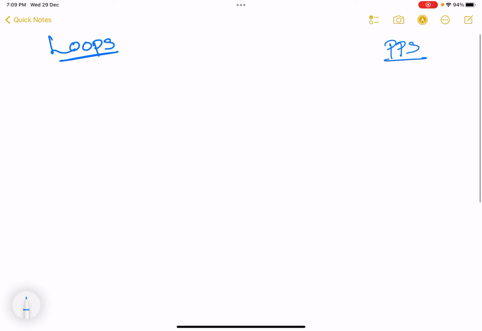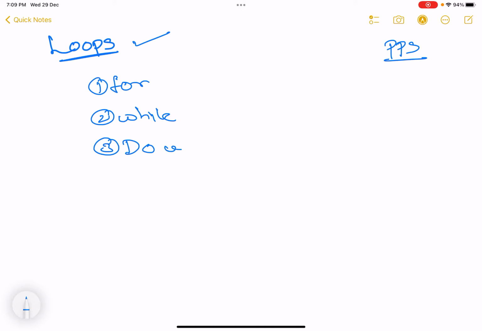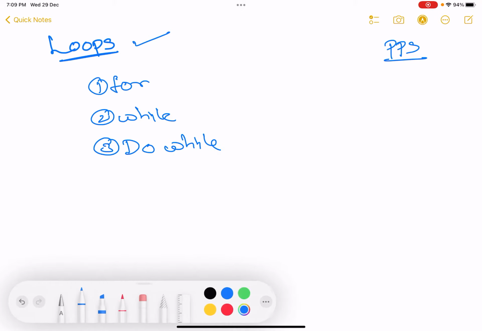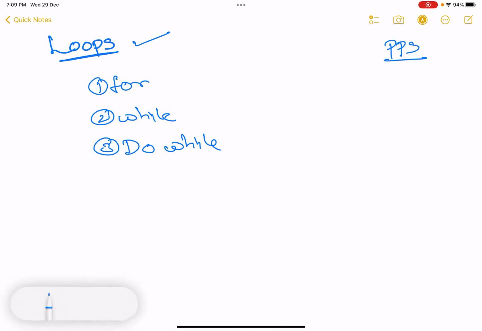As you people know, we have started with loops yesterday, and mainly there are three loops. The first one is for loop, the second one is while loop, and the third one is do while loop. Right? Just wait, I'll increase my font. First one is for loop, while loop, and do while loop.